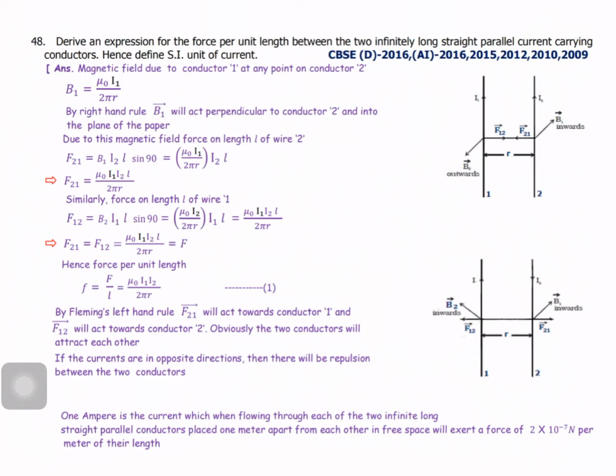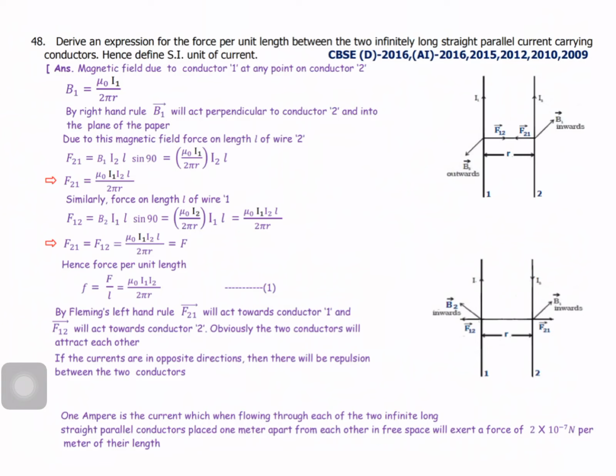See B1, what's that? Mu naught I1 by 2 pi r. By the right hand rule, B1 will act perpendicular to conductor 2 and into the plane of the paper. So due to the magnetic field, the force on length L of wire 2, that is F21, is B1 I2 L sin theta, where theta equals 90 degrees. So mu naught I1 by 2 pi r times I2 times L. So F21 equals mu naught I1 I2 L by 2 pi r.